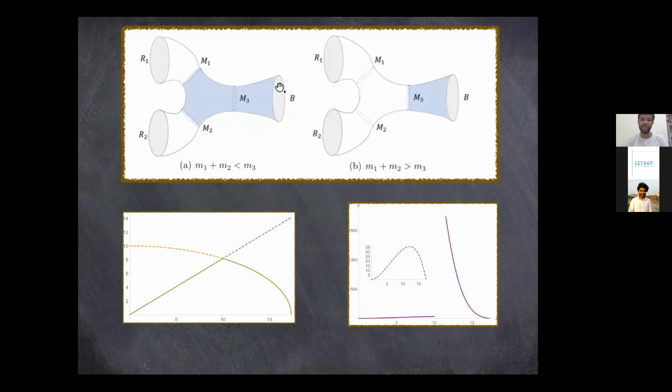So this is the evaporating black hole, and R1 and R2 are the bipartite Hawking quanta. With time, this M3 will keep decreasing, and M1 and M2 will keep increasing. In that case also, we derive a Page curve, which was actually studied in the reflected entropy model paper that came recently.